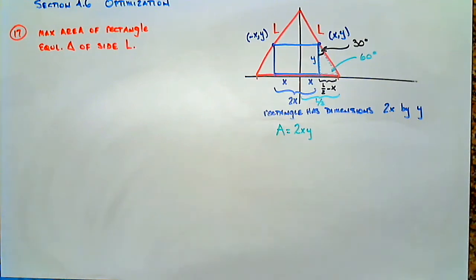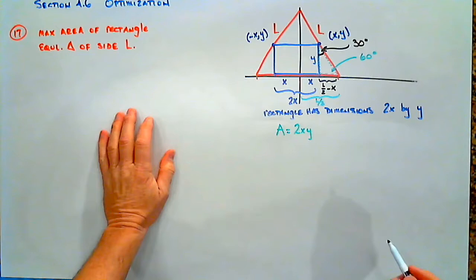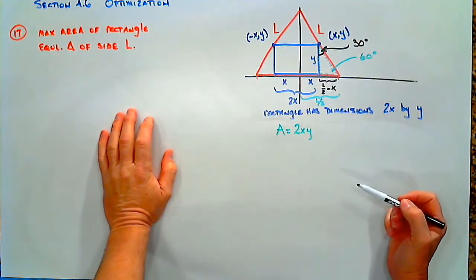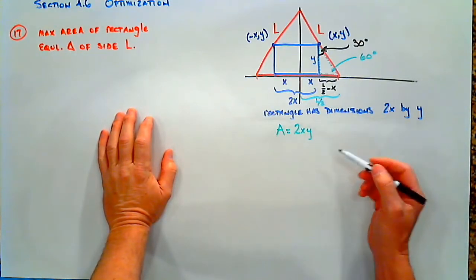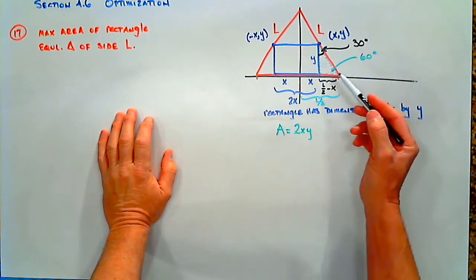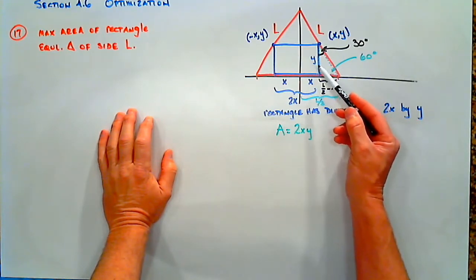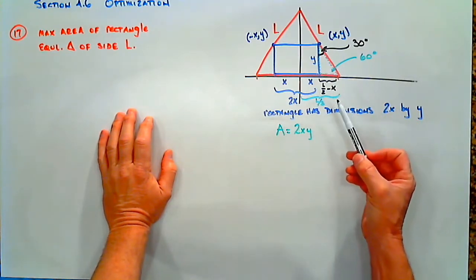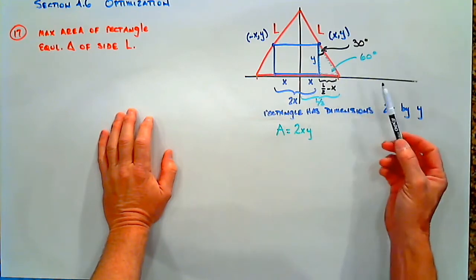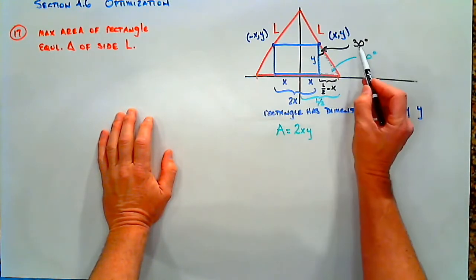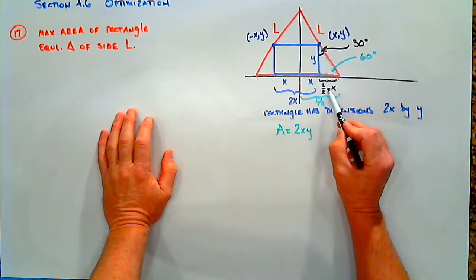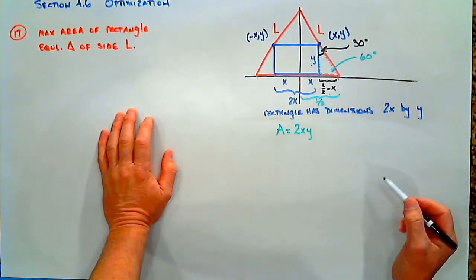Now from here, we're going to have to use some trigonometry. We've got a 30, 60, 90 triangle. We have two legs of a 30, 60, 90 triangle. So what can we utilize to try to express either x or y in terms of the other variable? Well, we can use tangent. This is 30 degrees right here. Tangent is opposite over adjacent.